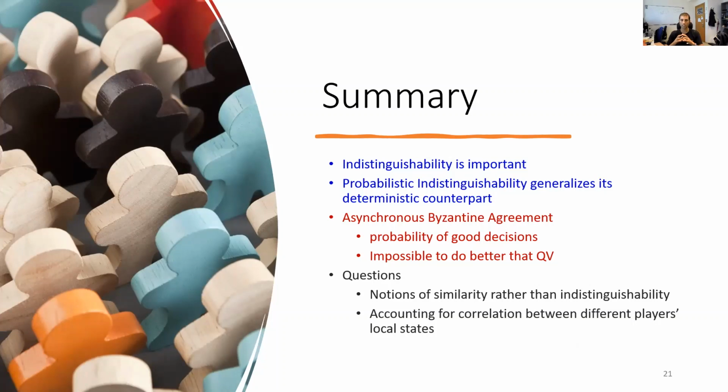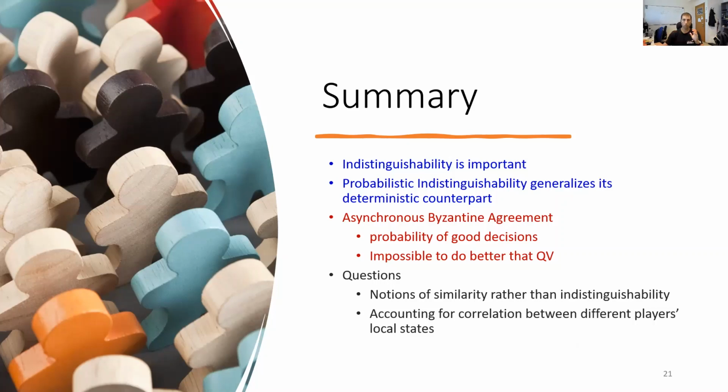Specifically, we've focused on the essential validity property, which relates to the probability of making a good decision. We've introduced qualitative validity, a new and probabilistic validity property for multi-valued Byzantine agreement, and finally, we've proved that it is impossible to satisfy a validity property that is stronger than qualitative validity.